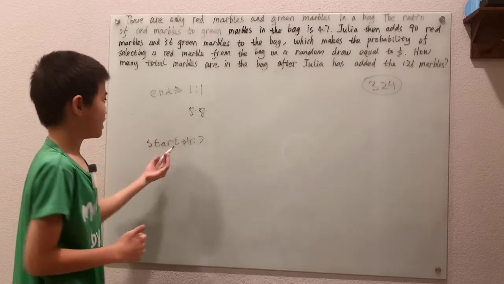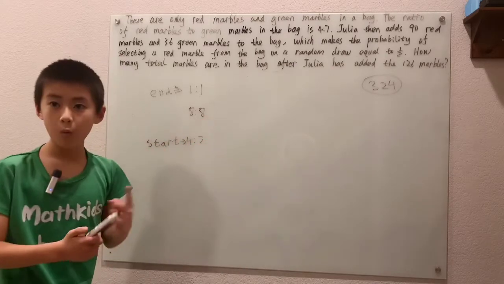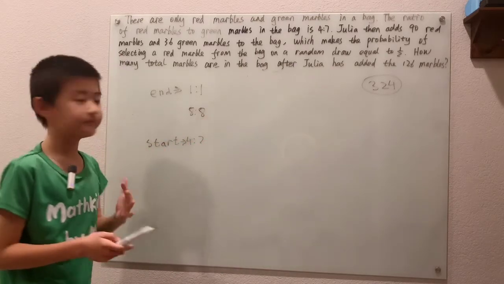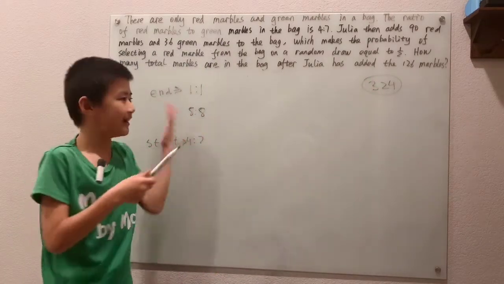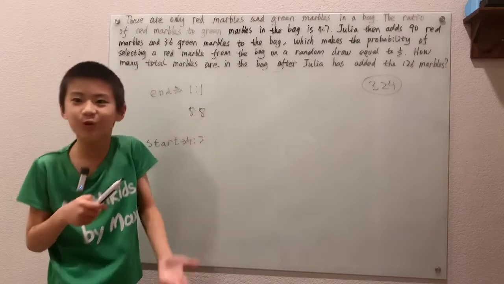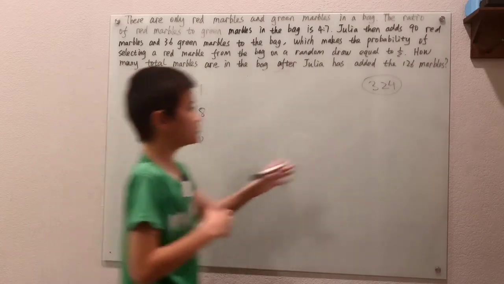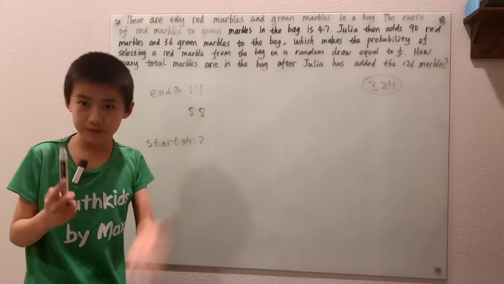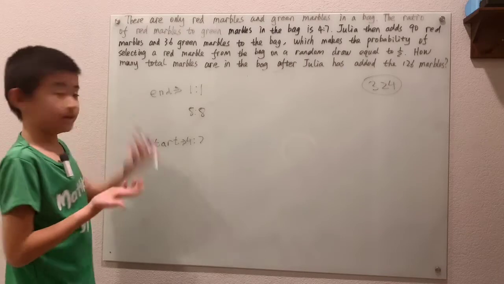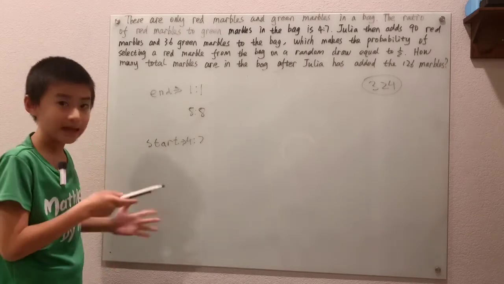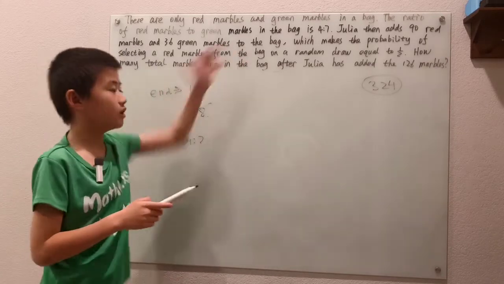In the red marbles, we're adding 8 minus 4, 4 parts, and in the green marbles, we're adding 8 minus 7, 1 part, meaning in total we're adding 5 parts. Each part has to be a whole number, right? You can't add 26 and a half of a marble. That doesn't make any sense. So we take the 126 marbles and divide by 5, which we clearly can't do without each part being a fraction. We can't have fractional parts, meaning the ratio 8 to 8 can't possibly be our ending ratio.